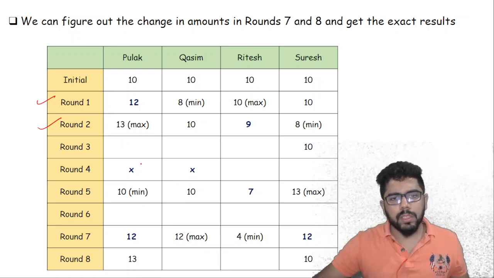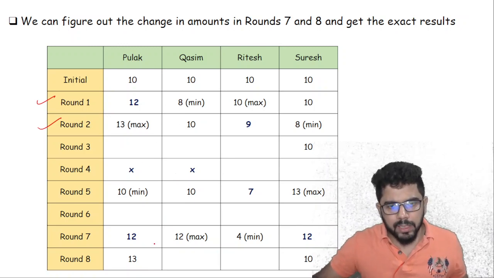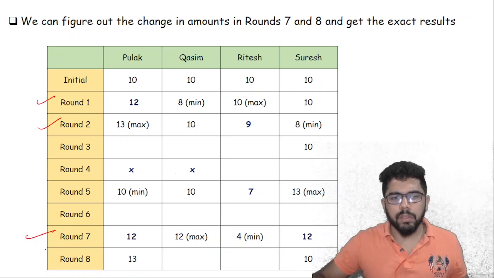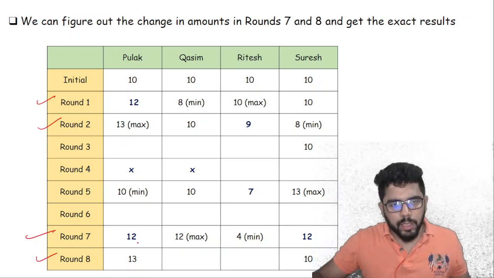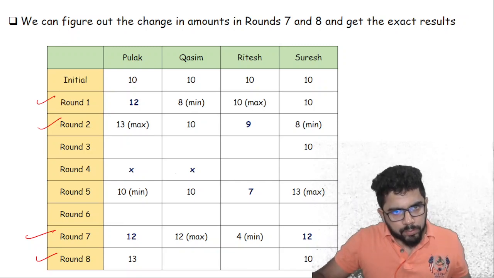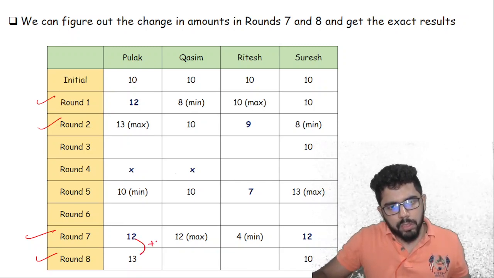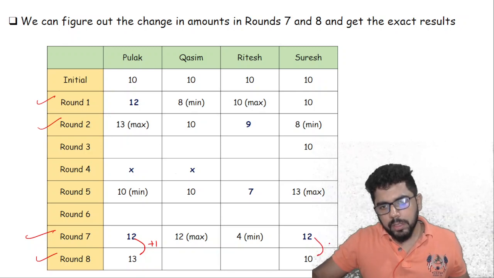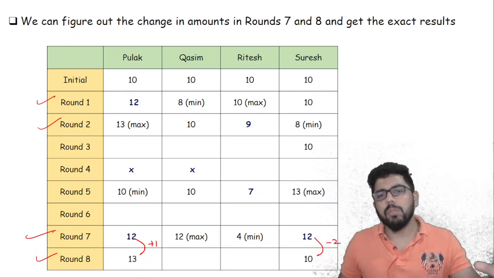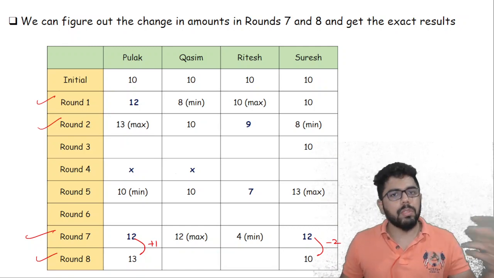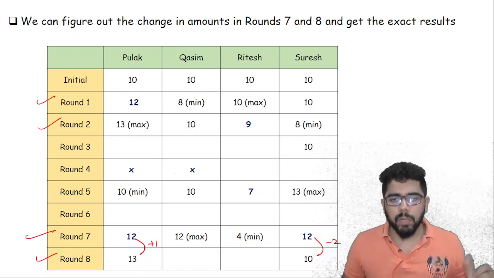So what I'll be doing is, rather than coming from the beginning, I see the end is almost round 7 and 8. 7 we got. So let's try and figure out 8. 8 can be easily calculated. Exact results. Now look at this. For Pulak the change is plus 1 and for Suresh the change is minus 2. So if there is a plus 1, there has to be a minus 1 also. Now who can go for a minus 1?